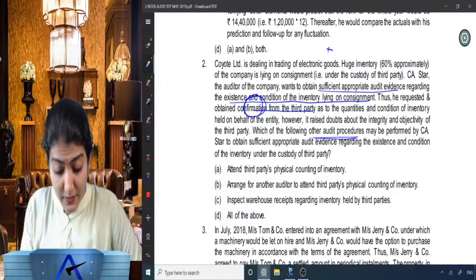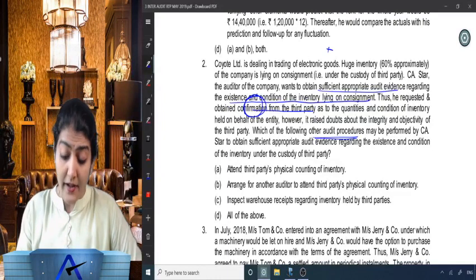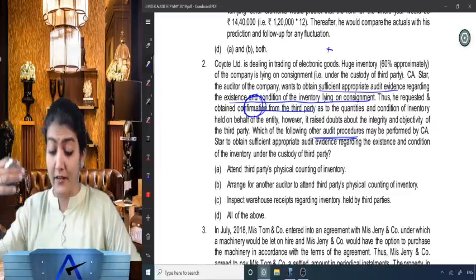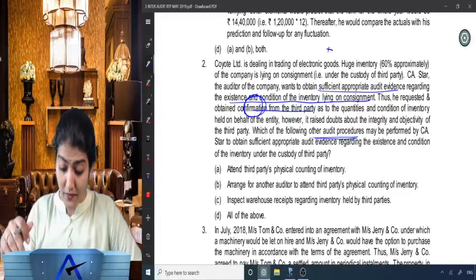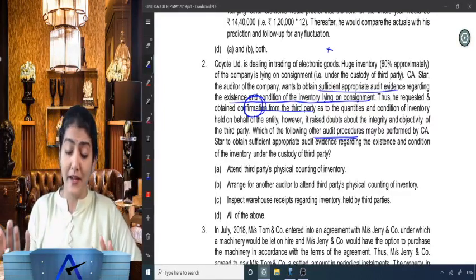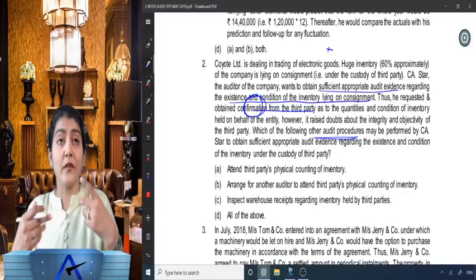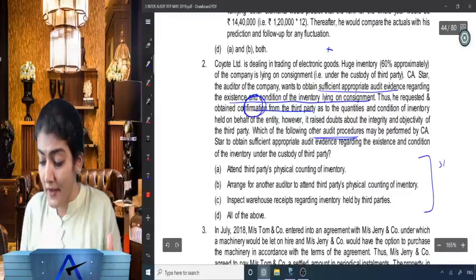Attend third party's physical counting of inventory. So you go and attend the count. Arrange for another auditor to attend third party's physical counting of inventory. Inspect the warehouse receipts regarding inventory held by the third parties. All of the above. So these are all the procedures which are laid down in SA 501.